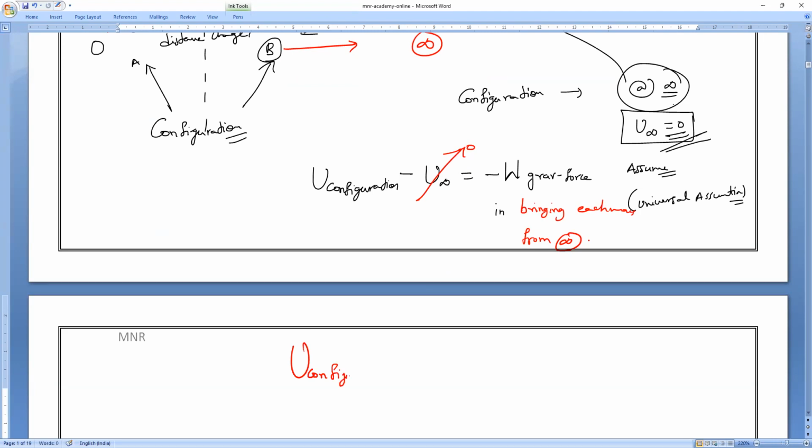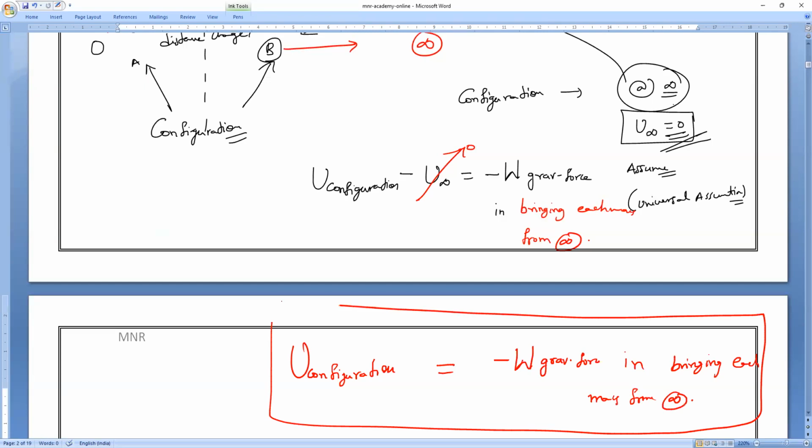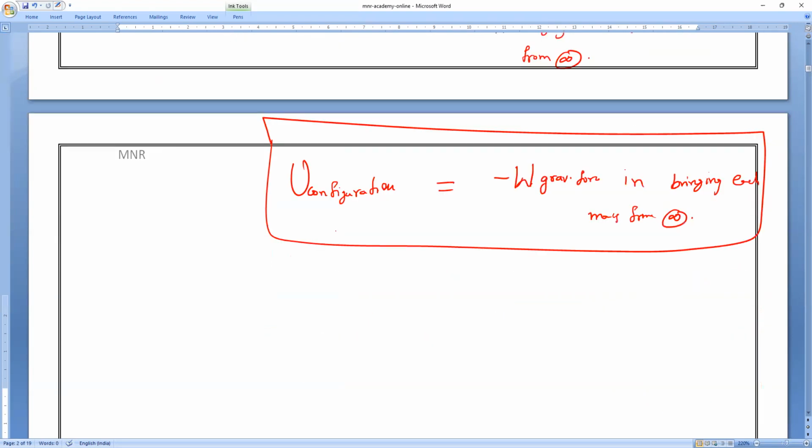U configuration, the potential energy of a configuration, equals minus the work done by the gravitational force in bringing each mass from infinity. This is the formula for calculating the gravitational potential energy of a system. That is what you have to remember. Are you clear, everybody?